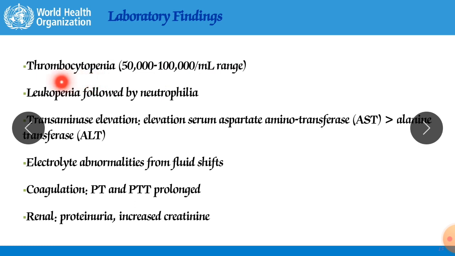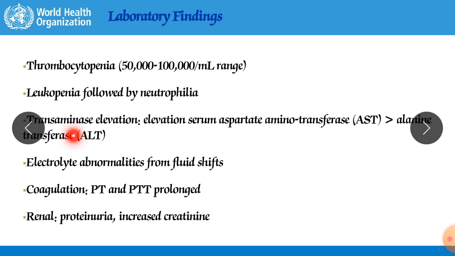So this is also one of the causes of bleeding, hemorrhage. Thrombocytopenia means platelets will be decreased. Leukopenia followed by neutrophilia. Means there is also a decreased amount of leukocytes and neutrophils.